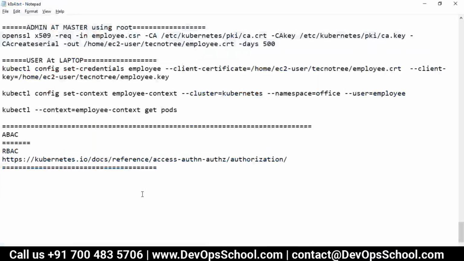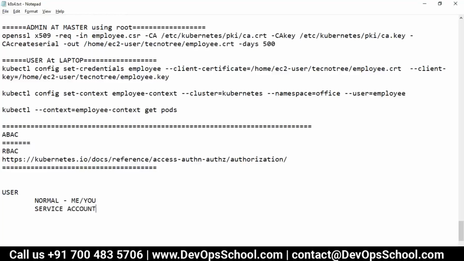What are the API resources for this? So guys, there are two kinds of user. One is a normal user, me and you. And the other is the service account user. You understand what me and you are very easily, but what is a service account user?